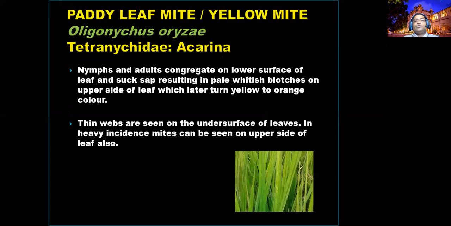Another pest, not an insect group, is the mite, which belongs to Acarina. The Tetranychidae family, we call it the paddy leaf mite. A year or a couple of years back, it was considered an emerging pest in Sri Lanka too. That's why I put it in these slides. Otherwise, it is not much of a problem if dry spells are happening.